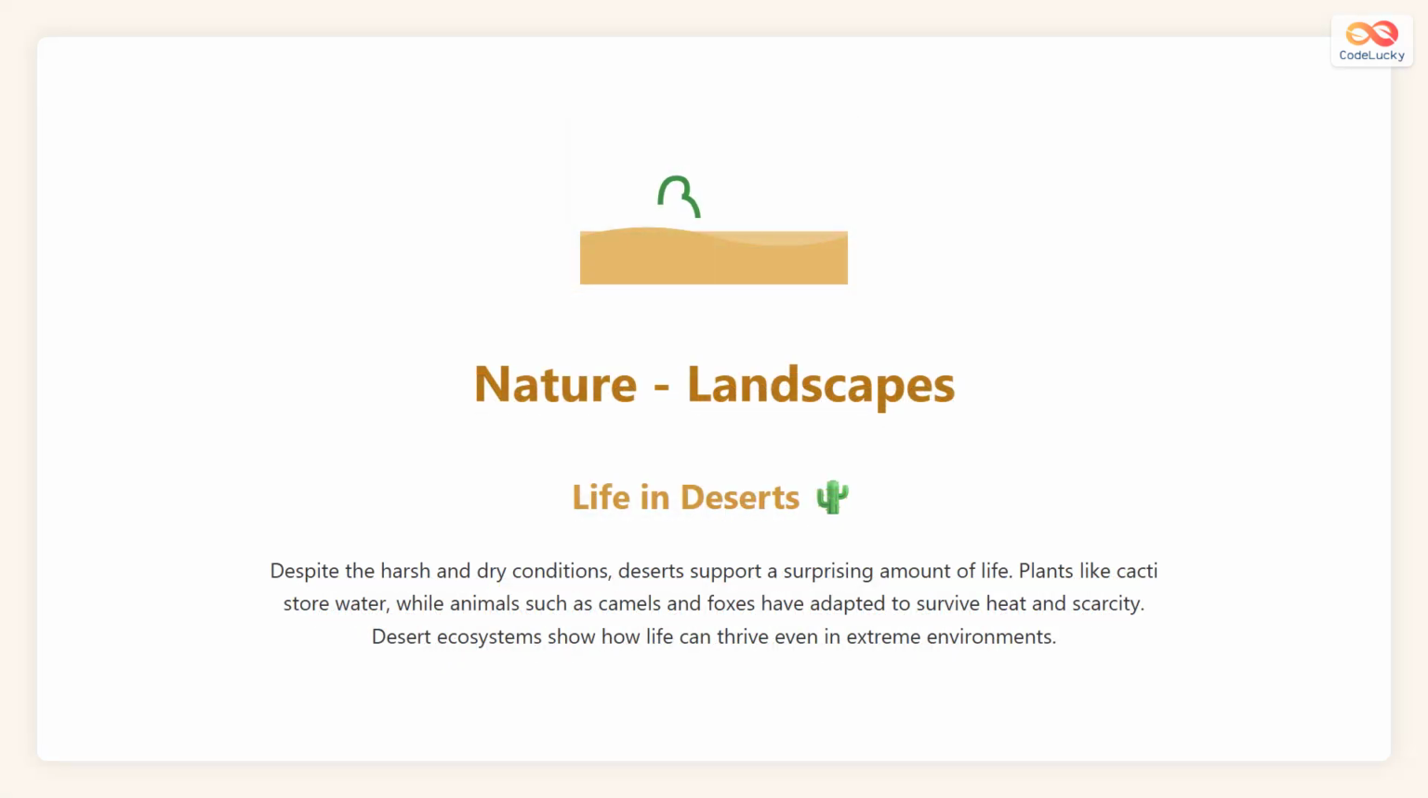Life in deserts shows how plants and animals can survive in harsh conditions. Plants like cactus store water in their stems, and animals such as camels and foxes have adapted to live with very little water and high temperatures. Some animals are active at night to avoid the daytime heat. Desert life teaches us about adaptation and survival in extreme environments.